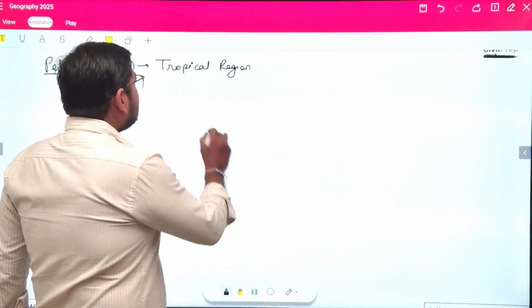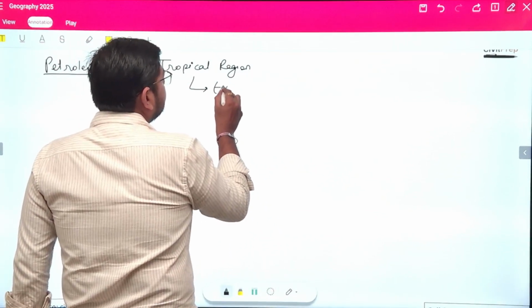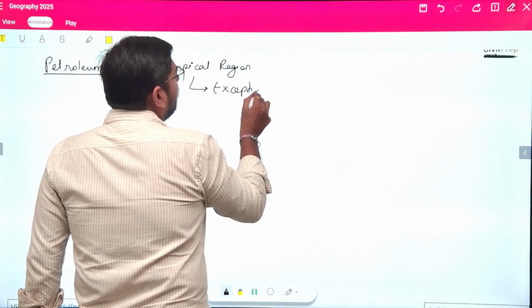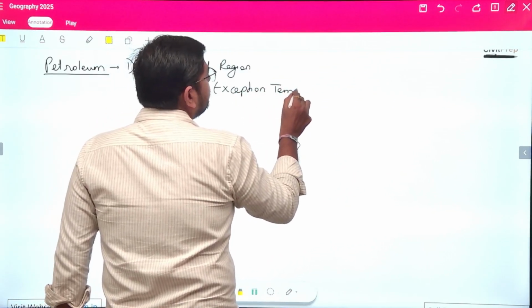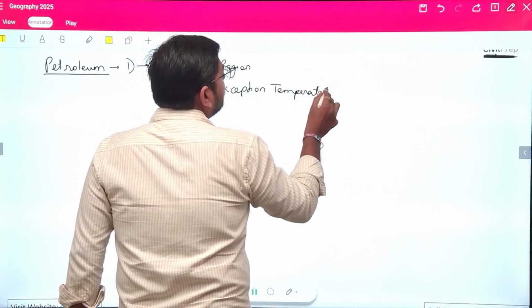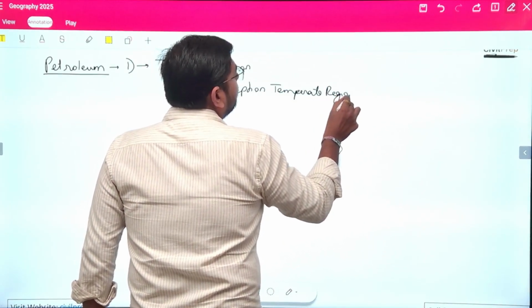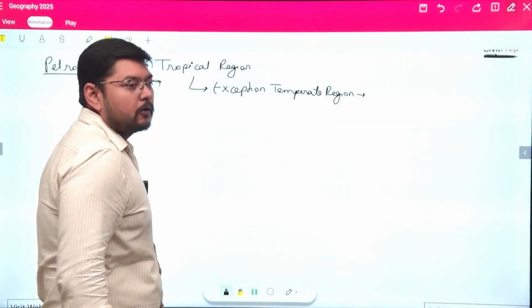So I will see here an exception of the temperate region, where we see there is a high presence of oil reserves.